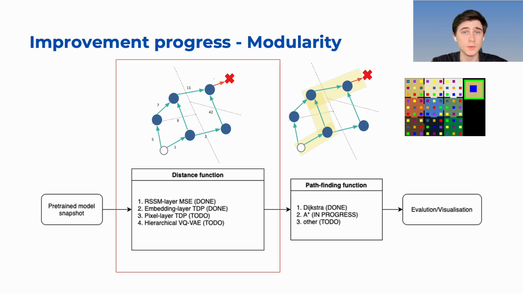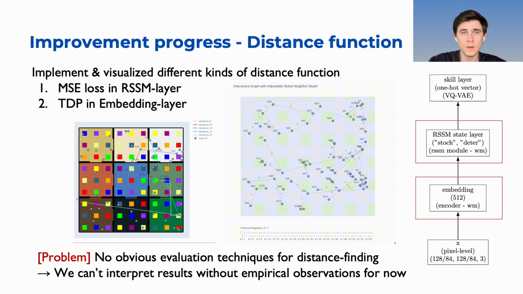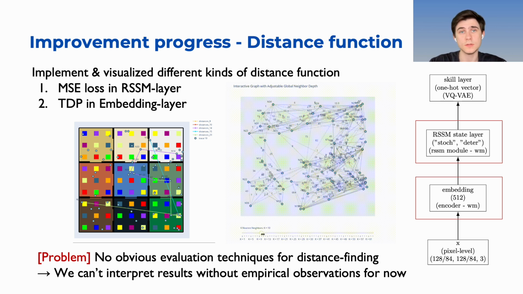For now, we were able to implement 2 main algorithms for calculating the distances between the nodes. The algorithm itself calculates integer number of times it performs imagination step to converge from source node to the target node. On RSSM layer, we used MSE loss function as a metric for convergence, while on the embedding layer we used TDP, which was trained alongside the original model. The figures on the slide represent TDP on embedding layer, as it is a more robust solution.